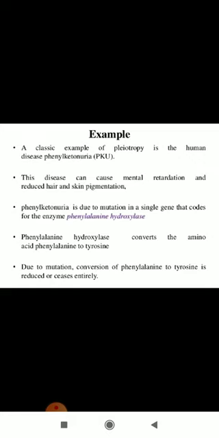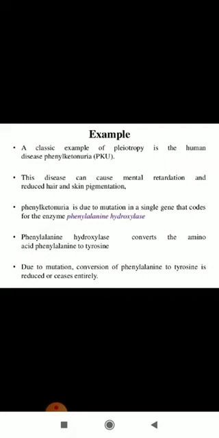Now, how does phenylketonuria happen? It happens due to a mutation in a single gene that codes for the enzyme phenylalanine hydroxylase. The gene that is mutated is known as the PAH gene. The PAH gene is responsible for the synthesis of the enzyme phenylalanine hydroxylase. What is the function of this enzyme? It converts the amino acid phenylalanine into tyrosine.